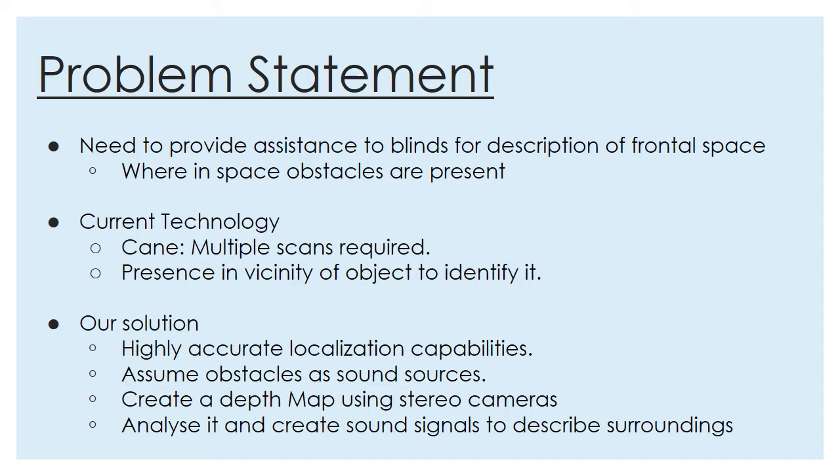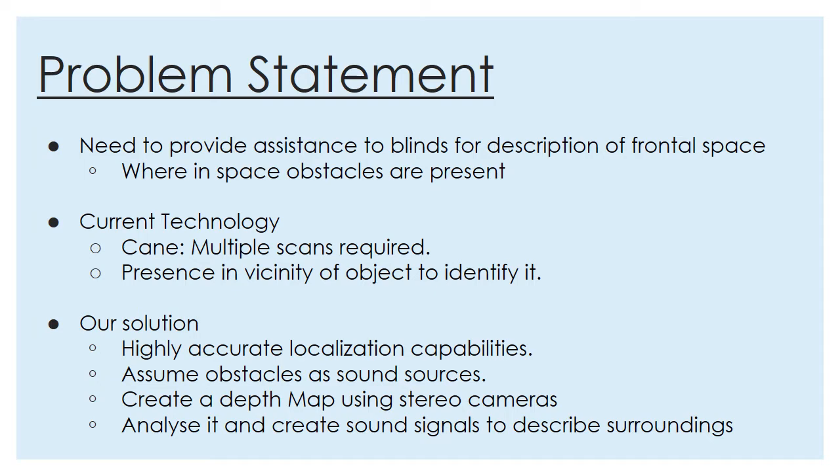Let's start by stating the problem statement we are trying to solve. Our goal is to describe a static scene to a blind person. Suppose that we want to describe a room to a person, then we should tell the person where walls or any obstacles are present in that room. Current technologies which help blind for any such assistance are like cane, in which person keeps on walking and tries to understand the scene using the feedback provided by that cane. But problem with any such technology is that person cannot understand entire scene at once and need multiple attempts to